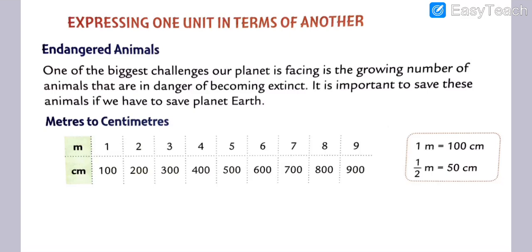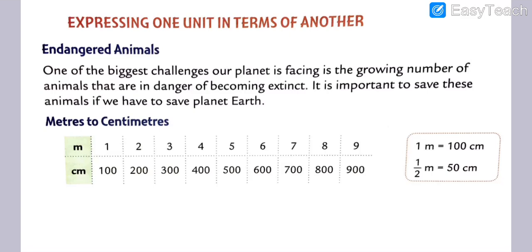A dinosaur is not an endangered animal, it is already gone. An endangered animal means there are not very many of that type of animal left in the world. Got my points, my dear students?